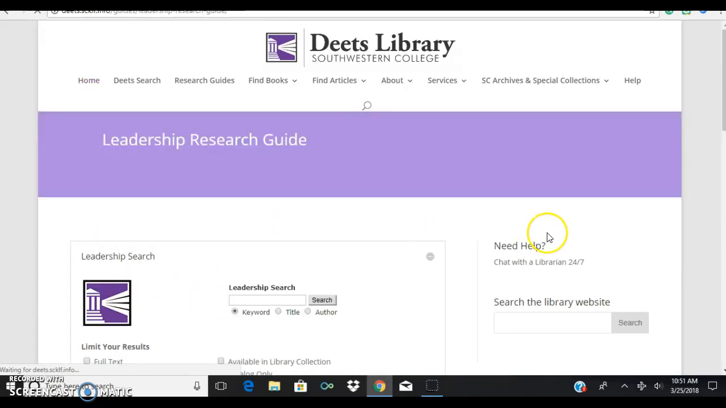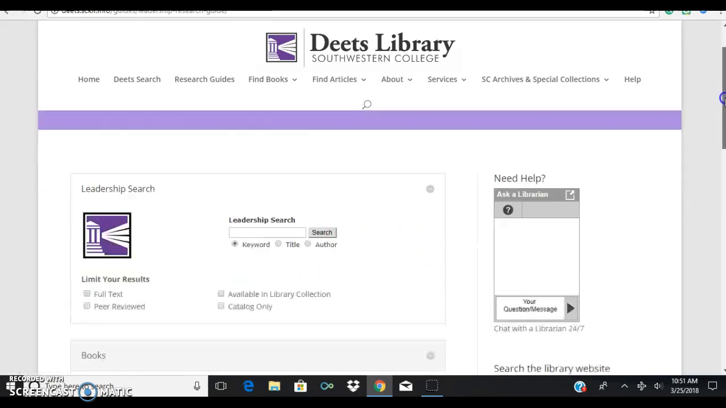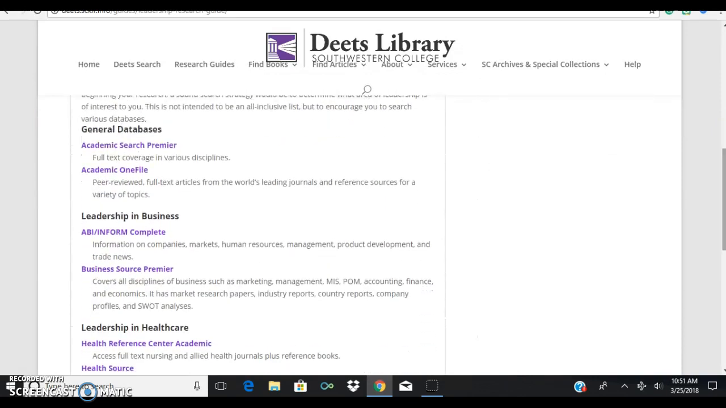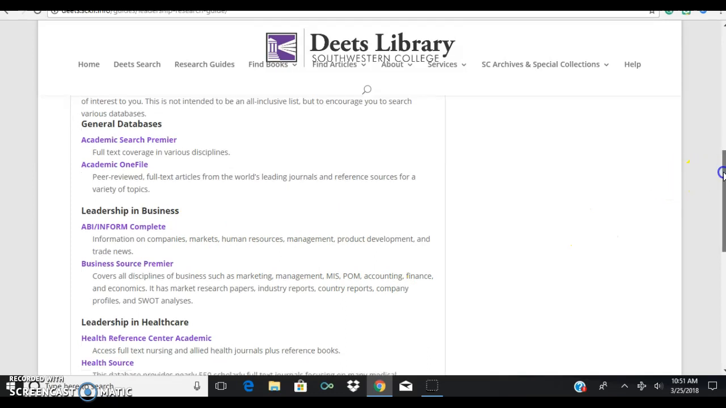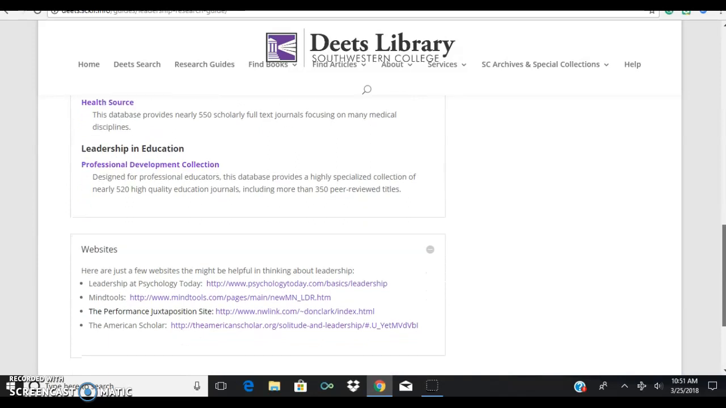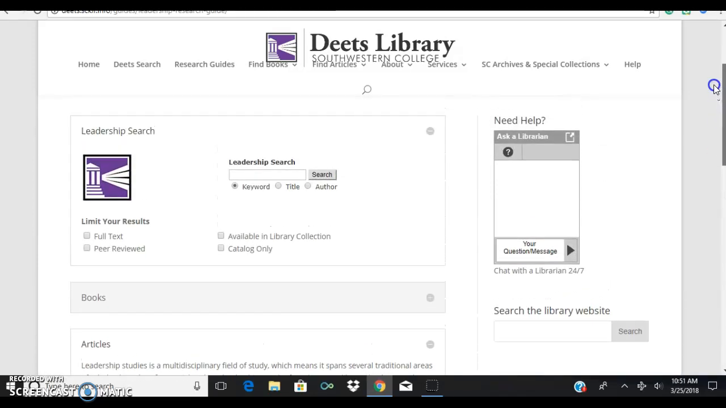This goes into a guide that has a place where you can actually search from here. But then you can also look at books. It has other databases that you can go in and look at if you would prefer something smaller. And then there are also some websites. What we're going to focus in right here